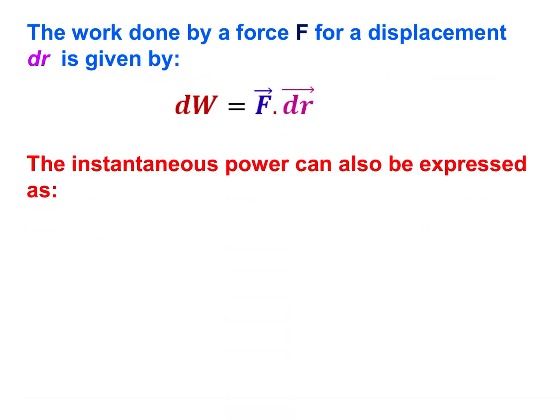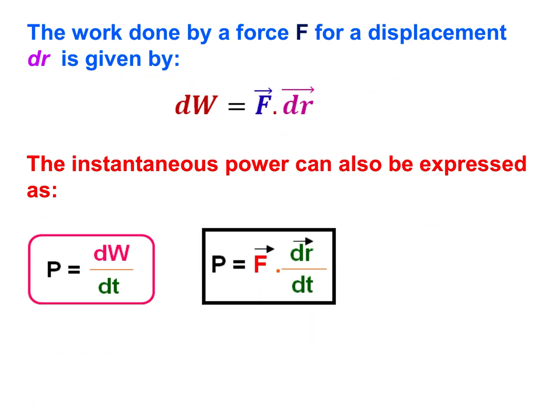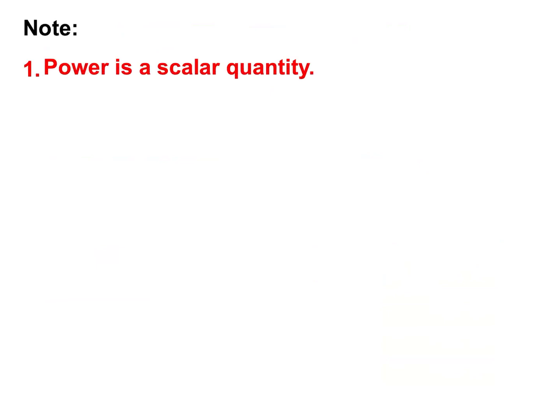The instantaneous power can also be expressed as power P is equal to dW upon dt. Put the value of dW, F dot dr upon dt. So this is power P is equal to F dot dr upon dt, and we know that dr upon dt is velocity. So it will become P is equal to F dot V. It is the dot product of force and velocity. So P is equal to F vector dot V vector. It is the dot product. And we know that dot product of two vectors is scalar. So power is a scalar quantity.